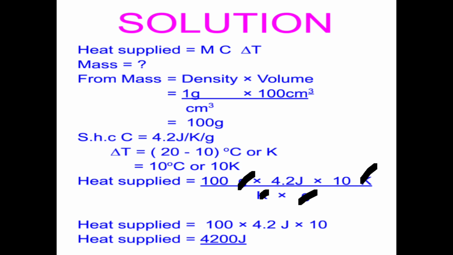So we shall remain with 100 times 4.2 joules times 10. Then finally we shall get 4,200 joules. If you want to convert it to kilojoules, you'll have to divide by 1,000 and get 4.2 kilojoules. Hope we are together. Let's continue.